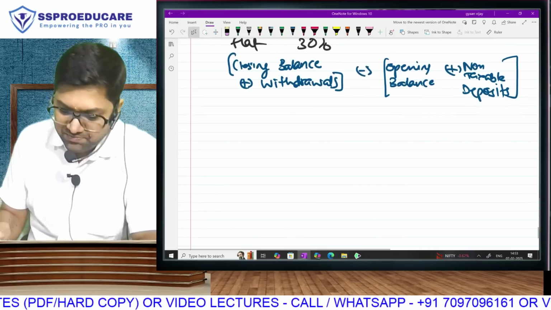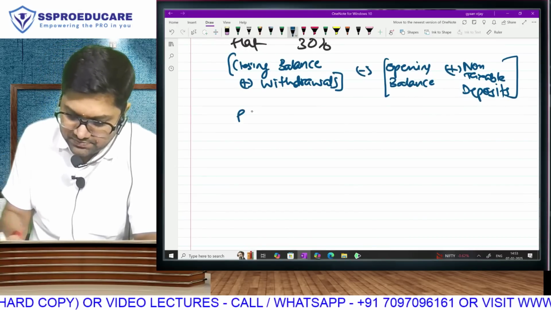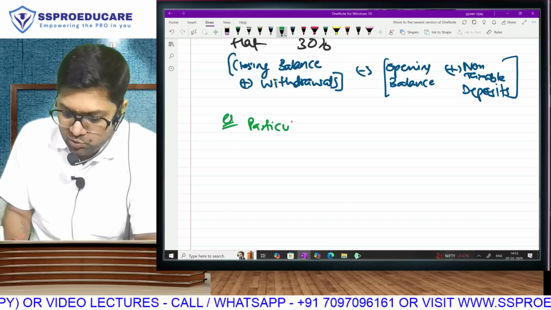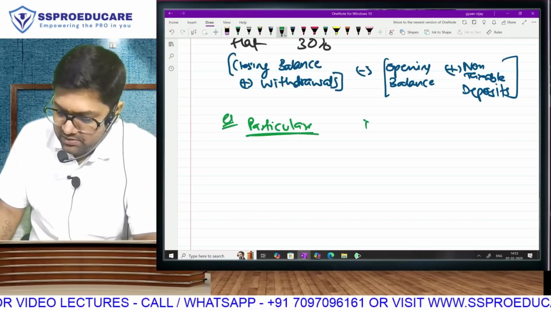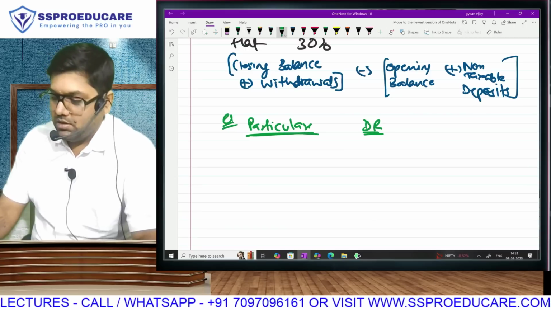So the statement will somewhat work like a bank passbook only, where we will have particulars. If we lose anything or we withdraw anything, the organization will debit my account.